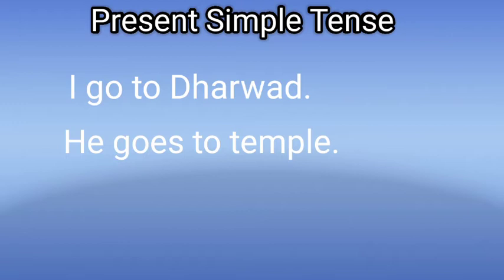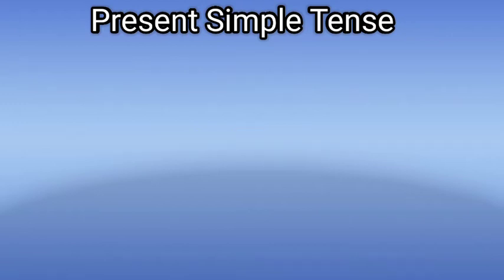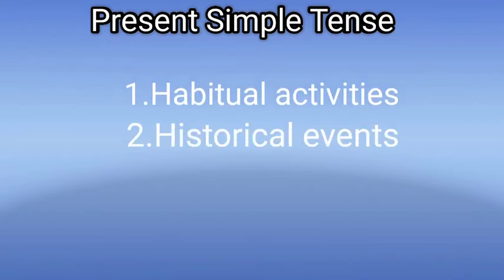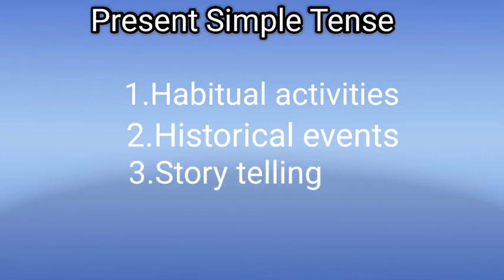For which situations can we use this one? See, that is given here. First is habitual activities, next historical events, and next is storytelling. In these situations, we use simple present tense or present simple tense. Clear? Yes. So now you understood, my dear friends. But how will you say whether it is habitual activities, historical events or storytelling moments?